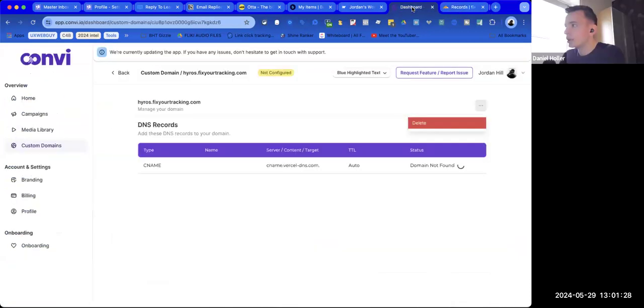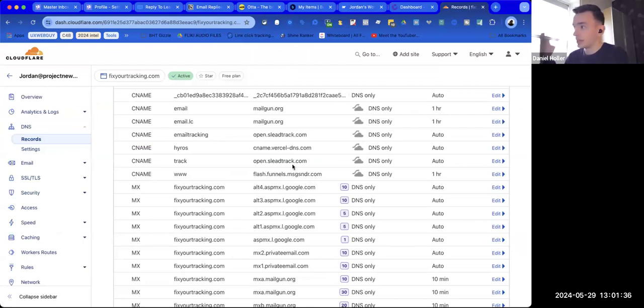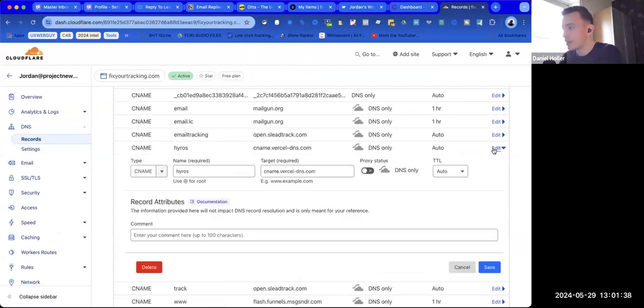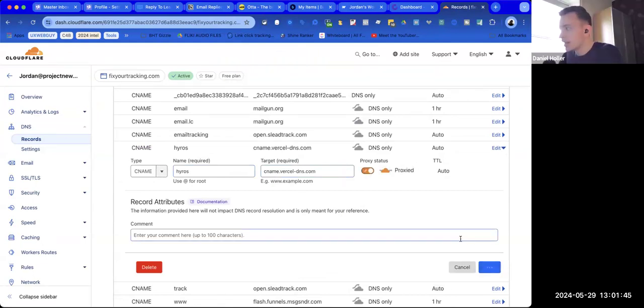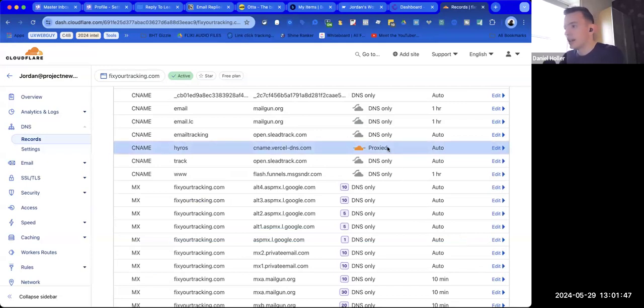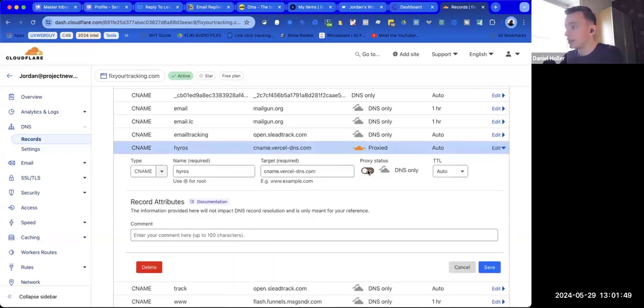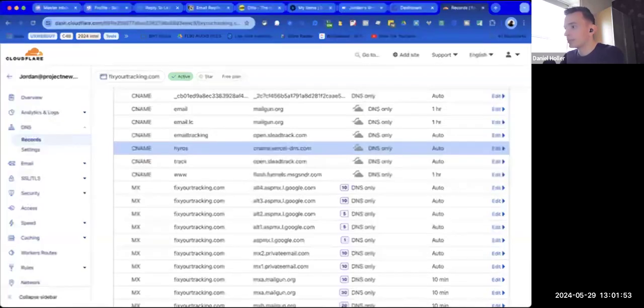If we go to the dashboard for Hyros, I might just need to get it to check again. All of this looks good. I'll just get it to trigger again, and we should get that to work. No worries. All right, cool.